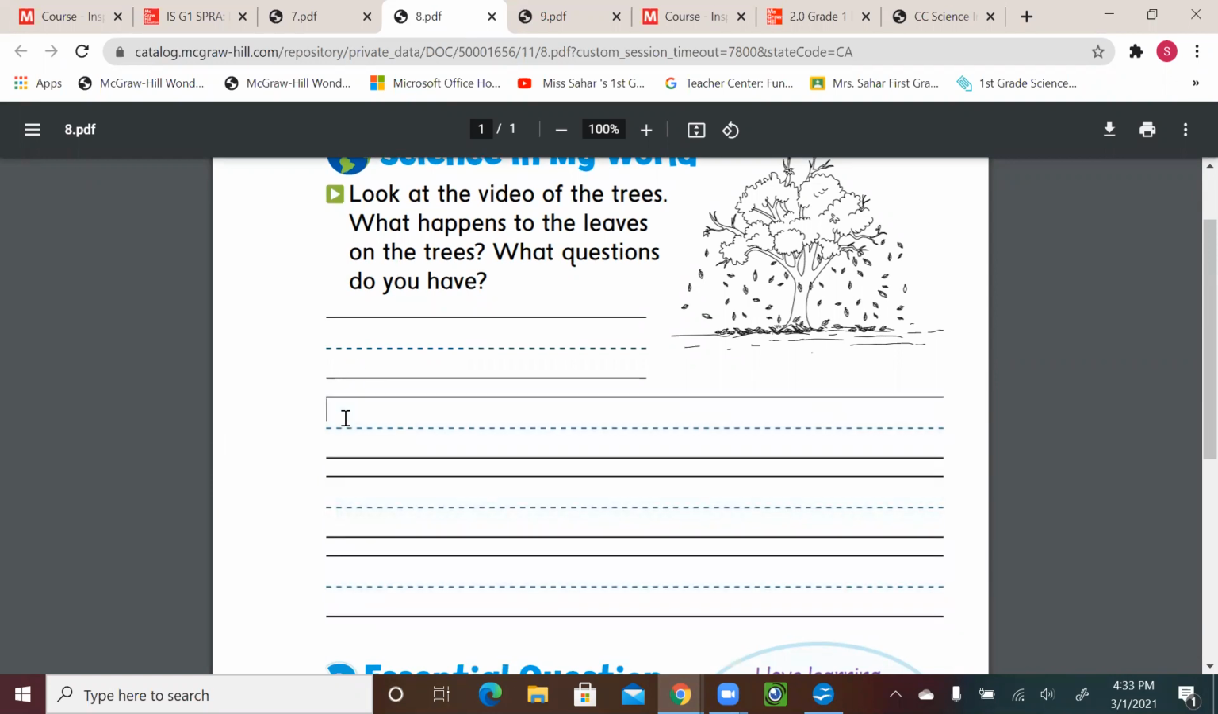We can ask, for example, why are the leaves changing colors? That's a question related to the color. We can also ask, why are the leaves falling off the trees? That's also a question.